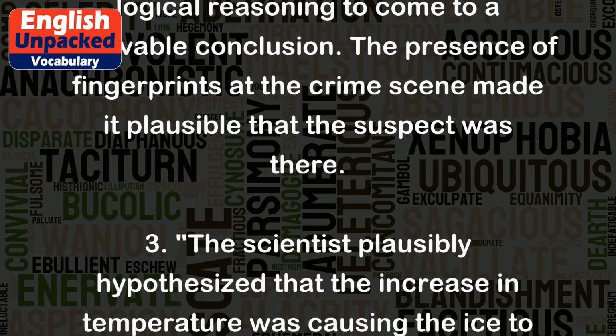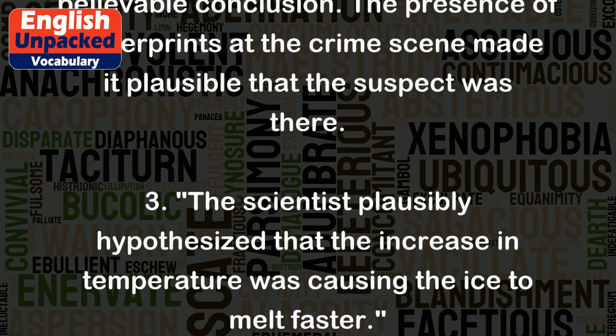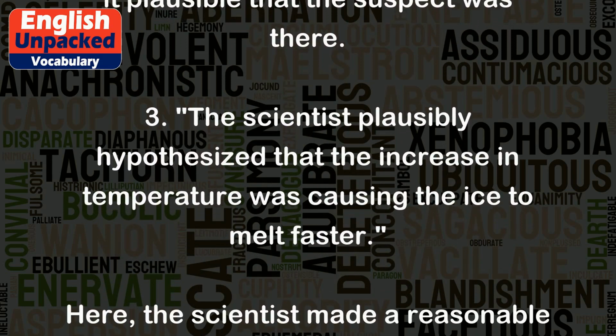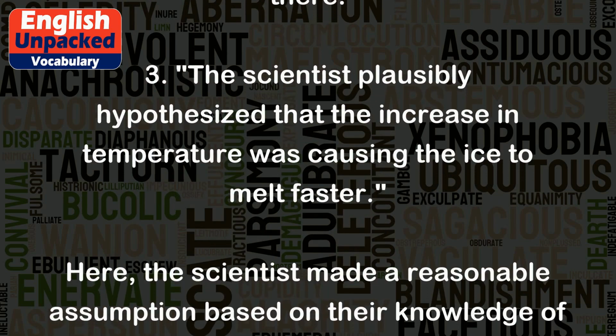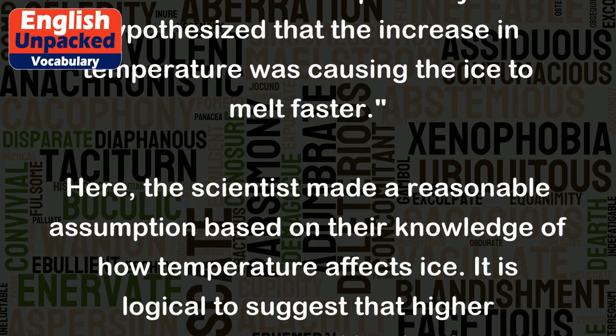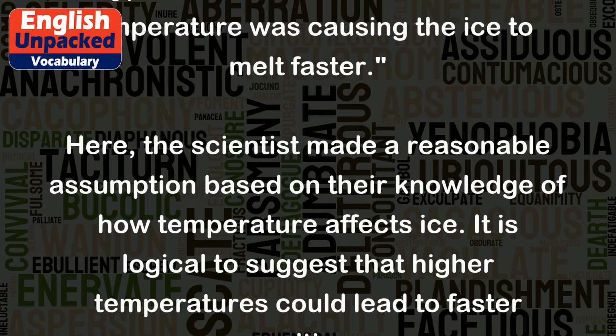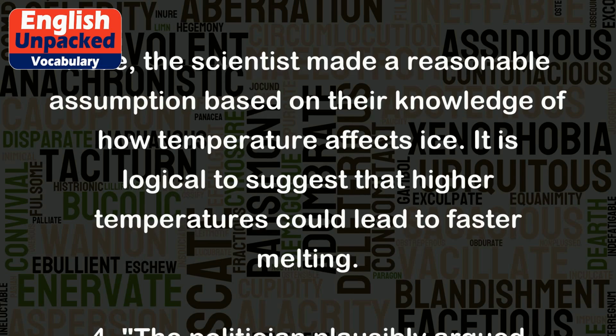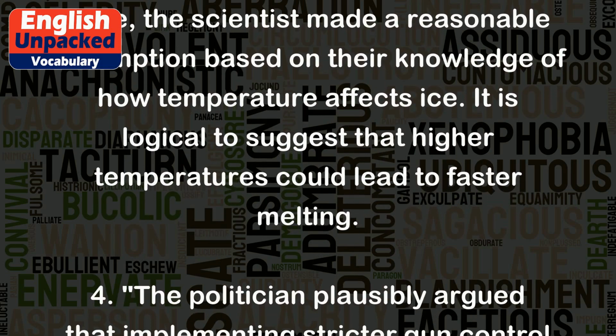3. The scientist plausibly hypothesized that the increase in temperature was causing the ice to melt faster. Here, the scientist made a reasonable assumption based on their knowledge of how temperature affects ice. It is logical to suggest that higher temperatures could lead to faster melting.